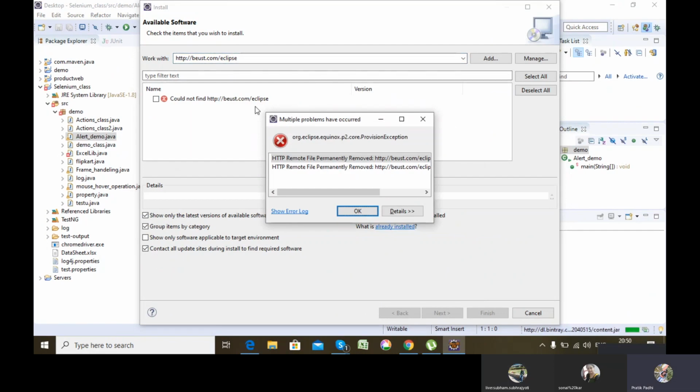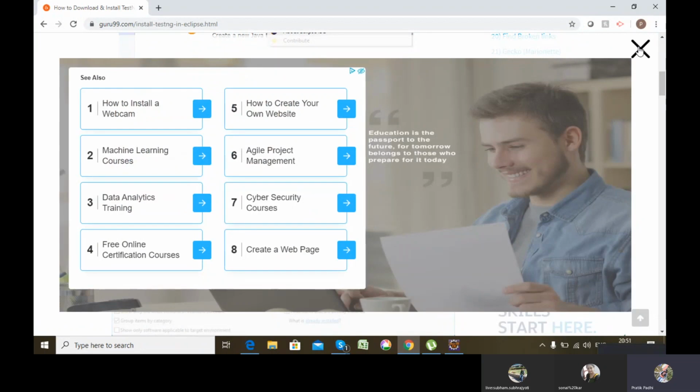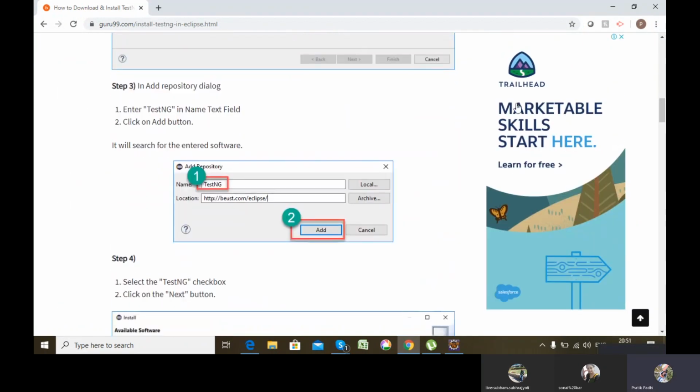It is not searching because it has already been installed in my system. So once you write the site and click on add, what will happen is, this is actually the wrong site. The right site is written in the screenshot. You need to click add. Then once you click add, you just give a name, TestNG. You can give anything, but to have the right reference, you just give TestNG.